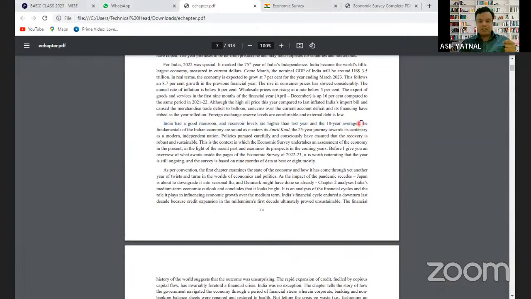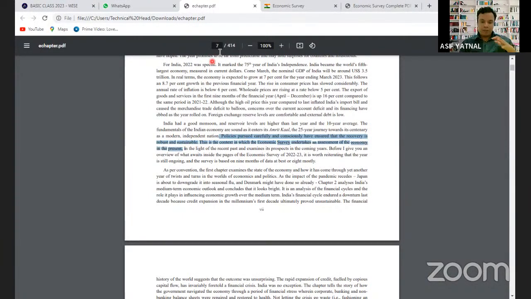So the fundamentals of the Indian economy are as sound as it enters into Amrit Kal. There is a 25-year journey towards the centenary as a modern independent nation. Policies pursued carefully and consciously have ensured that recovery is robust and sustainable. This is the context of which the economic survey undertakes an assessment of the economy in percent.